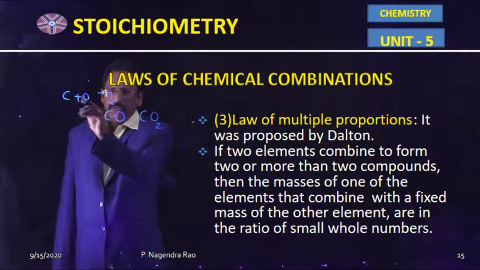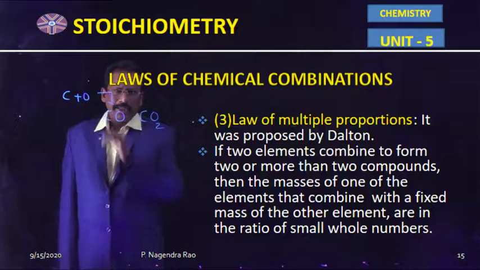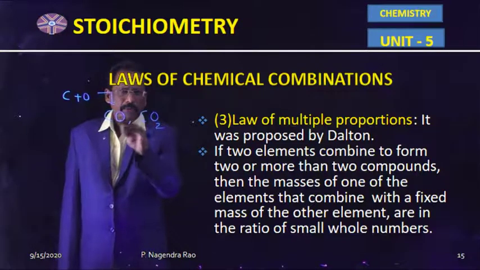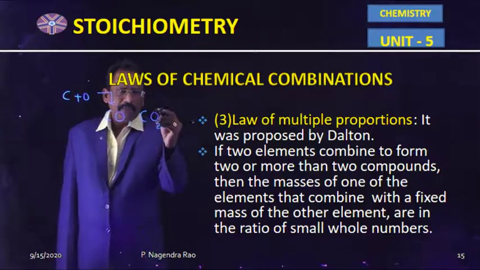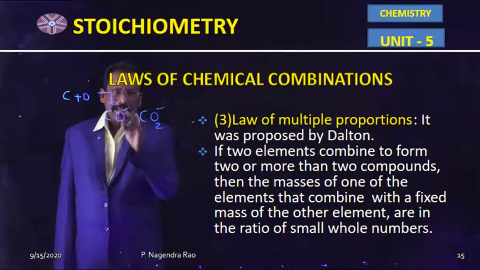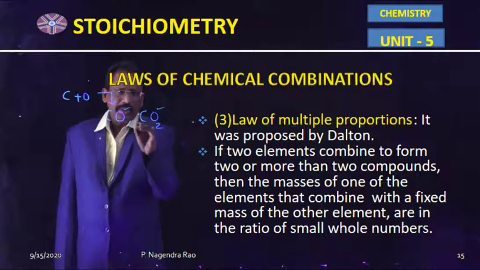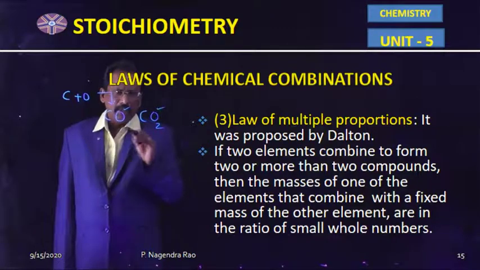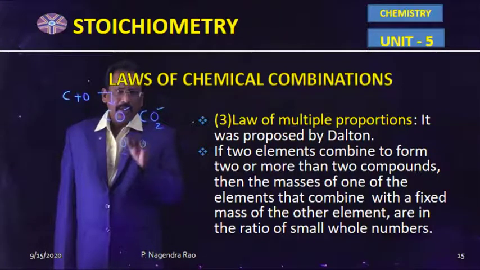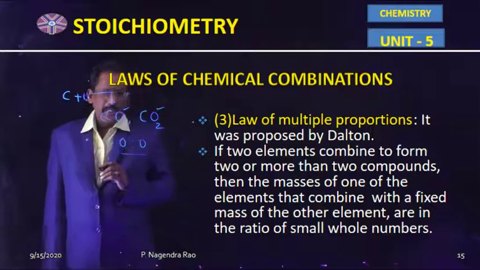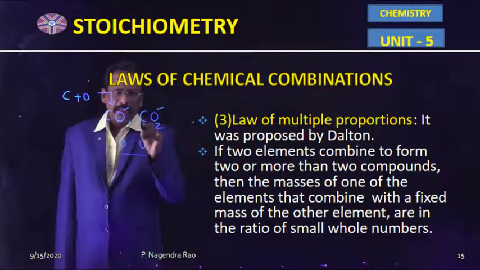So, if two elements combine together, in this example, two different compounds are produced. Observe these two compounds. In these two compounds, different weights of oxygen combine with the constant weight of the carbon. Now, the oxygen ratio in CO and CO2 is a simple numerical ratio.